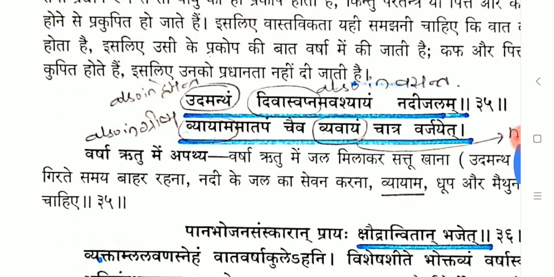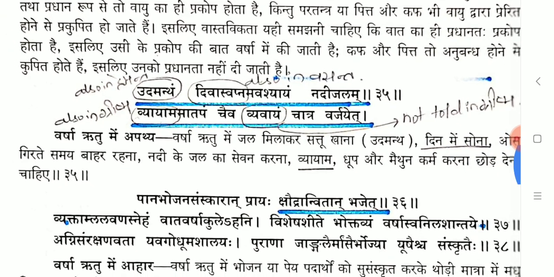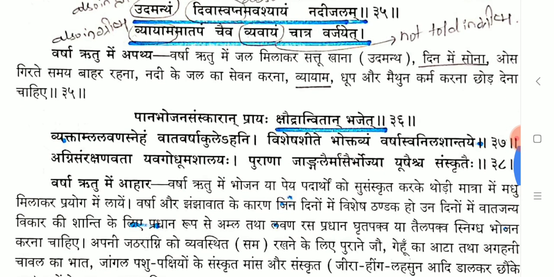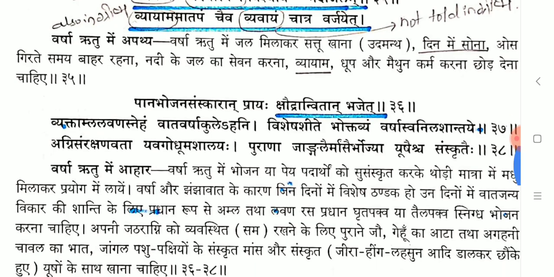No Ritus are told for the avoidance of Vyavaya, but in Grishma Ritu particularly, Vyavaya is contraindicated. And in Varsha Ritu, the peculiarity is Kshaudran Vitan Bhajayet. Every ahara should be mixed with Kshaudra and taken. This is one of the characteristics told in Varsha Ritu.